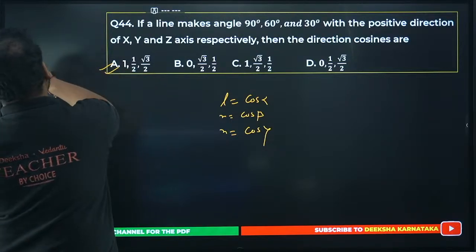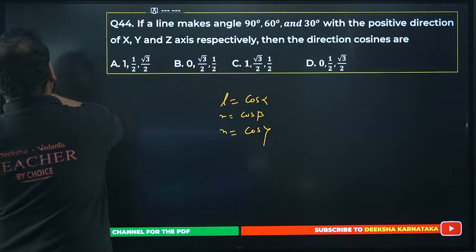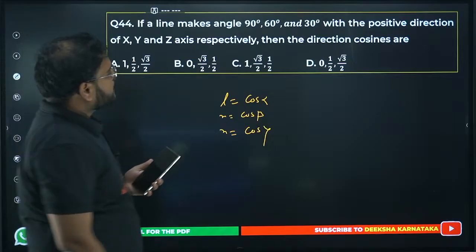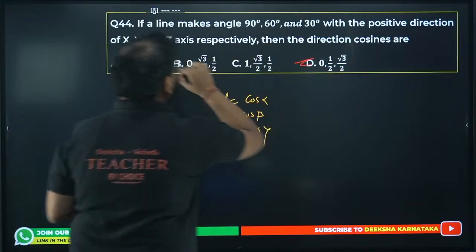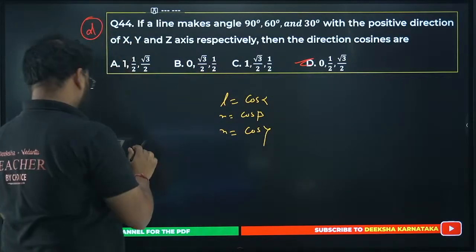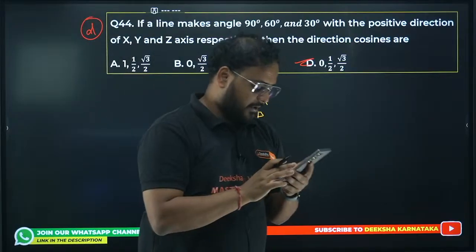Not this, not this. This is 1 here. I didn't see that. Option D. Right? Option D.